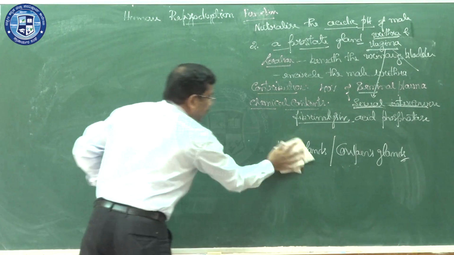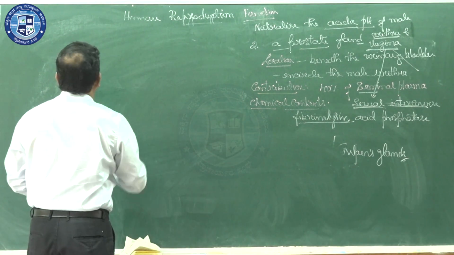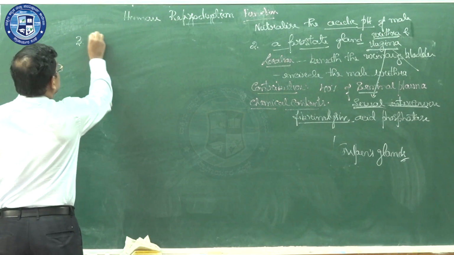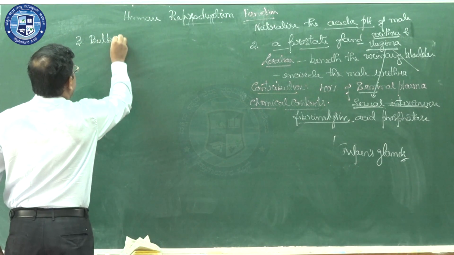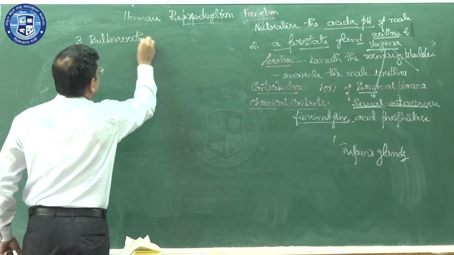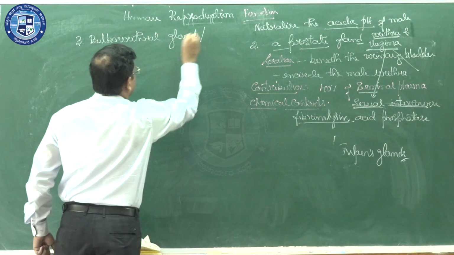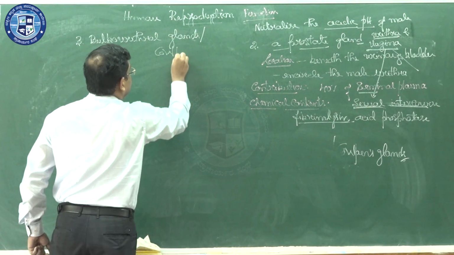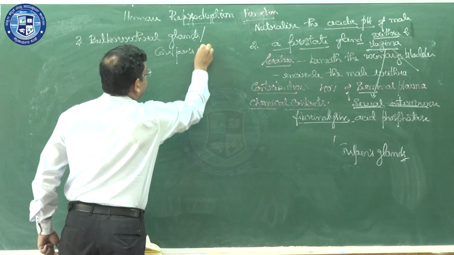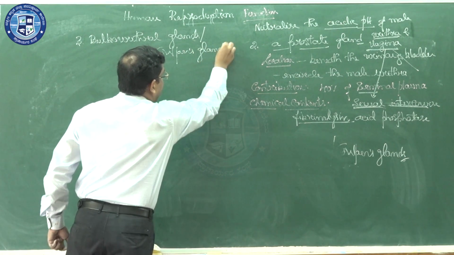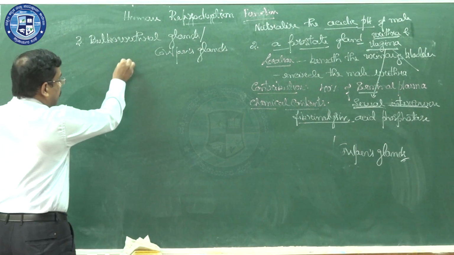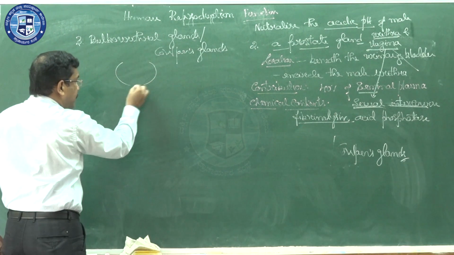Third one, let me take the bulbourethral gland. Third one is a pair of bulbourethral glands, also known as Cowper's glands, named after the scientist Cowper. There is a urinary bladder, diagrammatic representation.